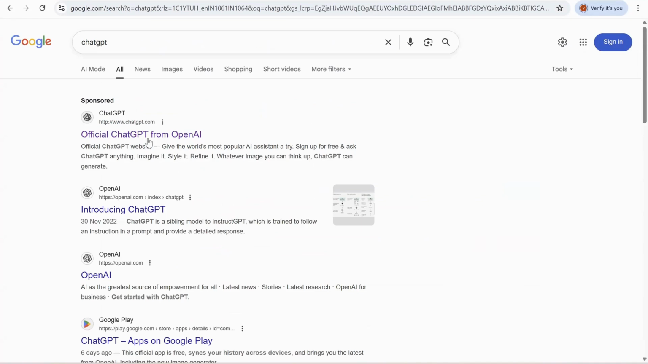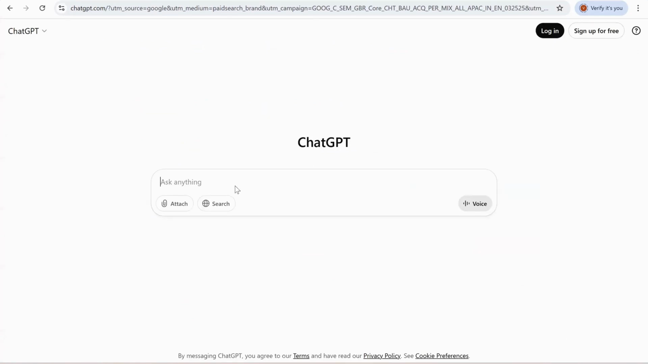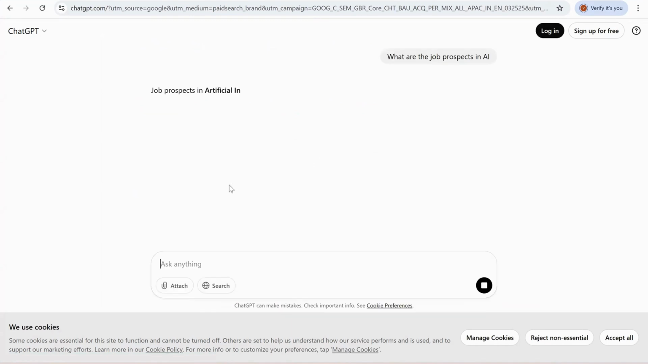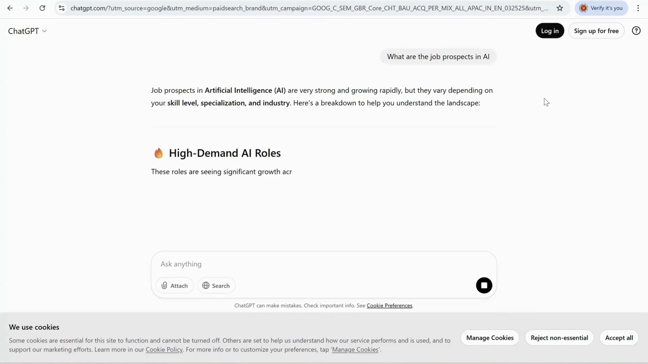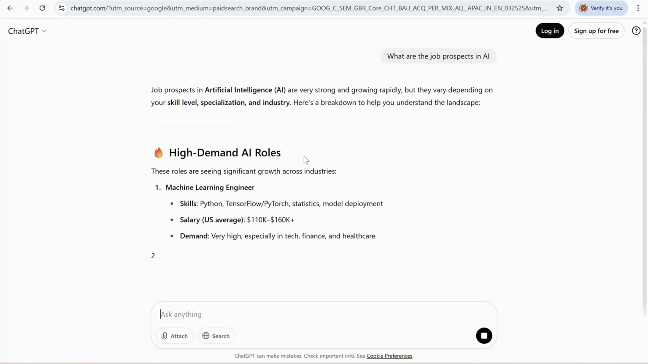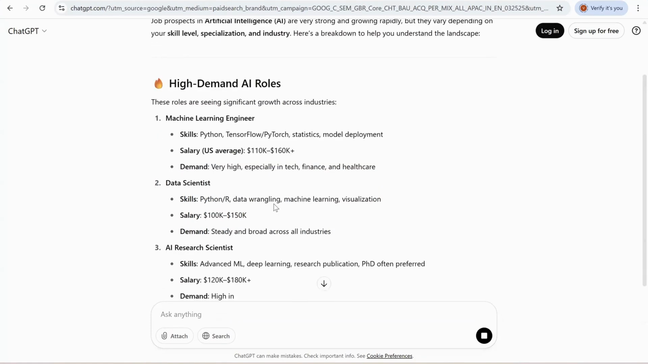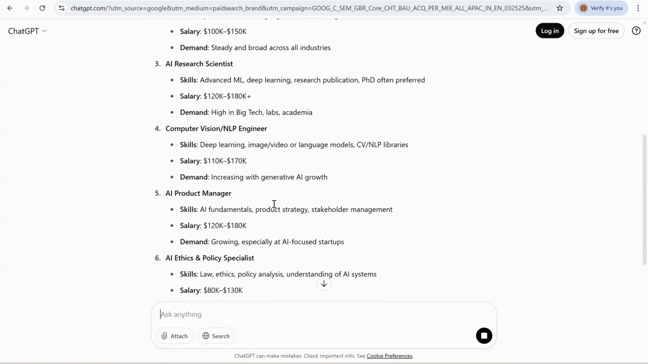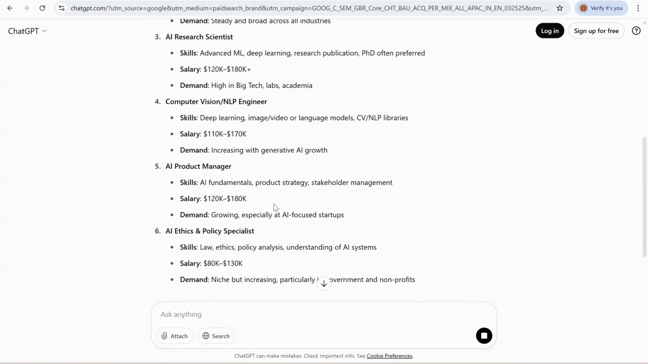Let me ask it a few questions. What are the job prospects in AI? So guys, if you look, there are high-demand AI roles like machine learning engineer, which is the number one role here, followed by data science, and then AI research scientist. Of course, I'm working as an AI research scientist. Then computer vision and NLP engineer, AI product manager, and AI ethics and policy specialist.